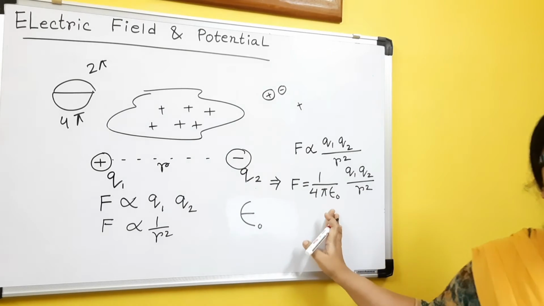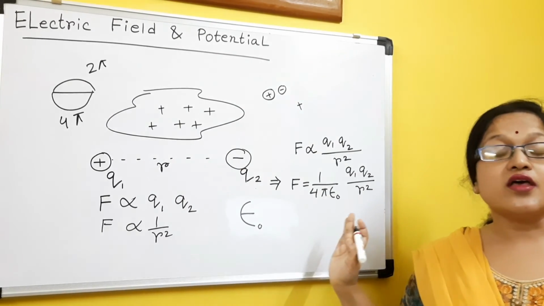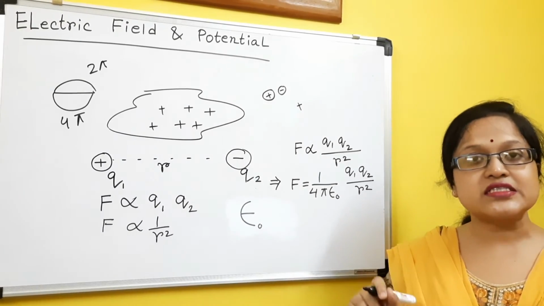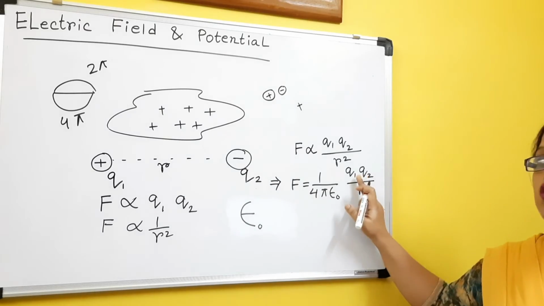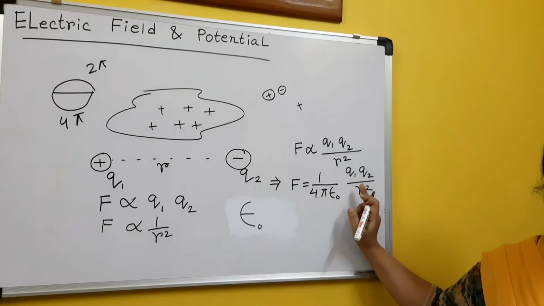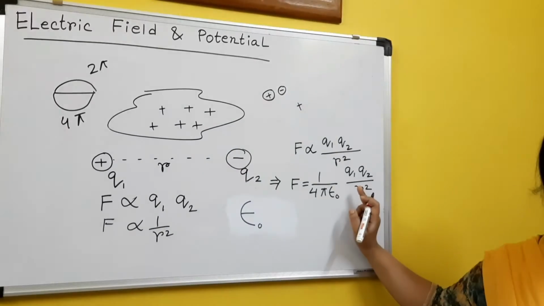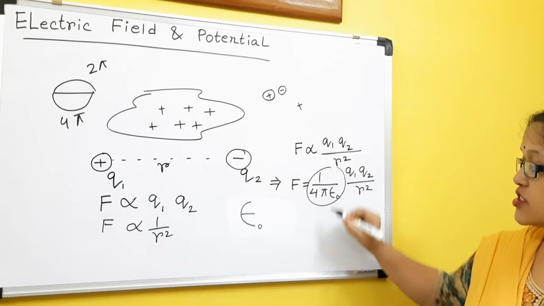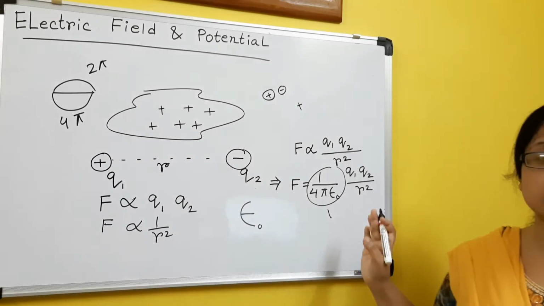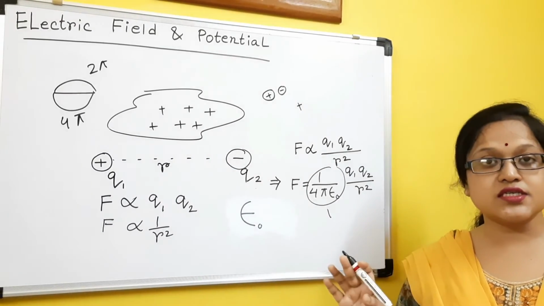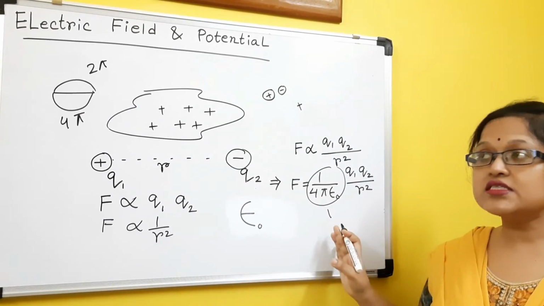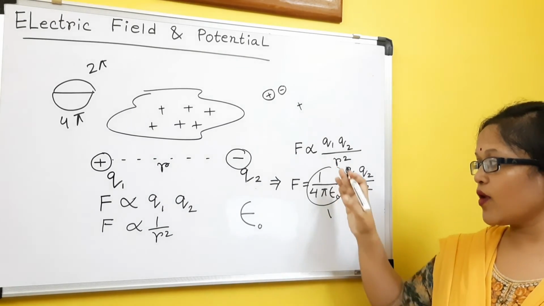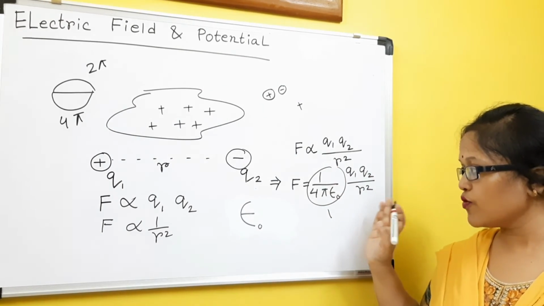Now it is seen that if we are dealing with charge in the CGS system, with everything taken in CGS, then the unit of charge will not be coulomb, it will be the electrostatic unit or ESU. At that time this whole constant will be 1. But since internationally we deal with the SI system, we need to know that F equals 1 by 4 pi epsilon 0, q1 q2 by r square.